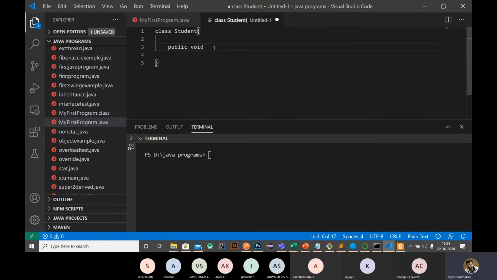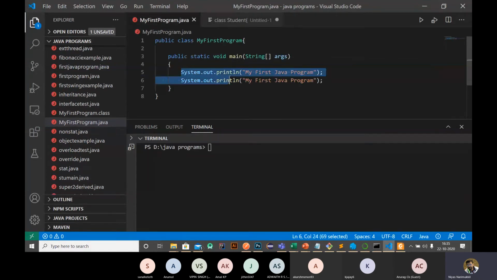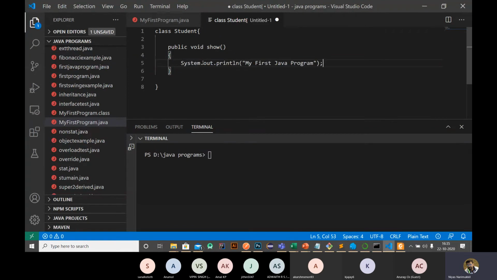We can just use show, and I'm using a print statement here, printing my student.